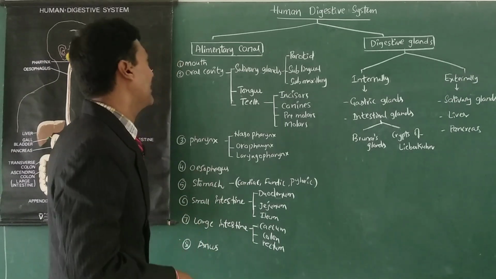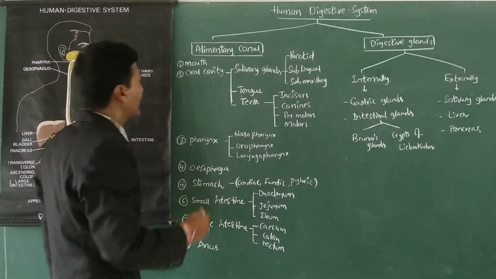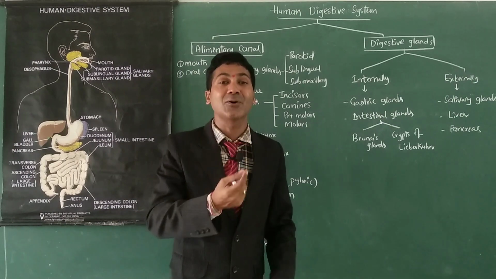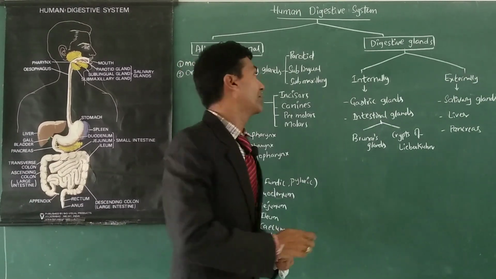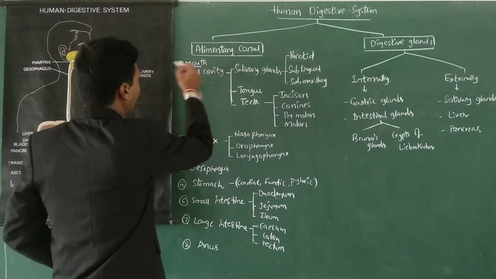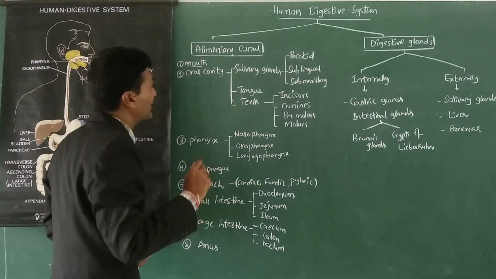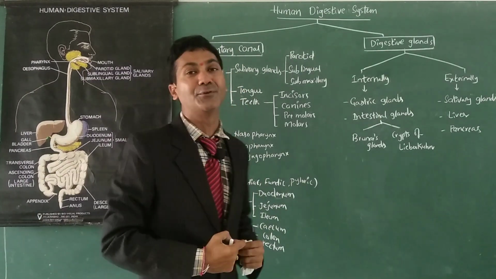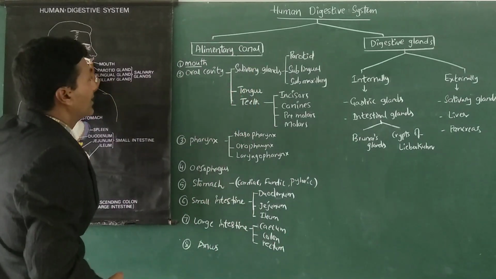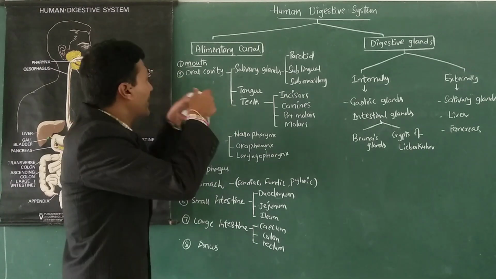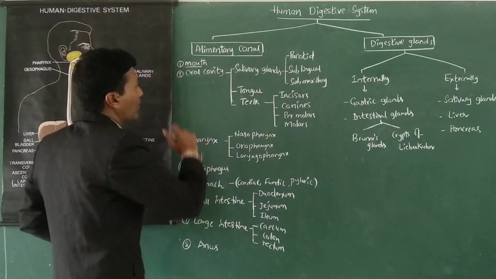So, alimentary canal anatomy. The alimentary canal anteriorly opens out with an opening known as the mouth. The mouth is the anterior opening of the alimentary canal, which helps in the ingestion of food. Food is taken in through the mouth. So this is the mouth. The mouth opens into a cavity known as the oral cavity.